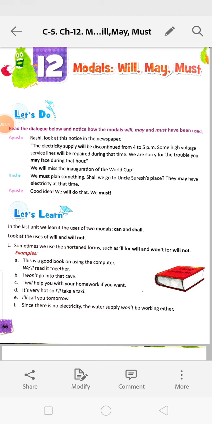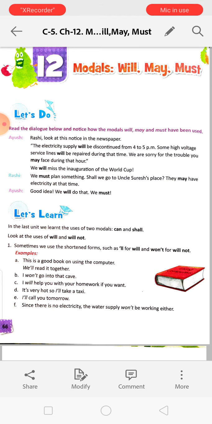Today we are starting chapter 12, modals will, may, must. We will learn here how to use the modals. In our last class, we learned about can and shall. So today we are starting the chapter. Read the dialogue below and notice how the modals will, may, and must have been used.